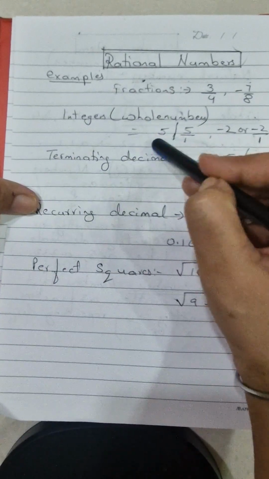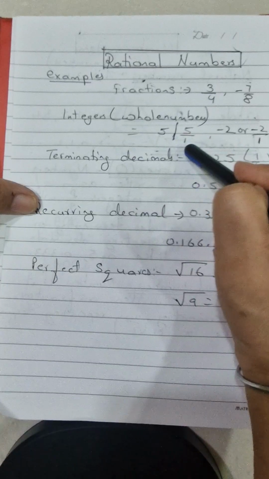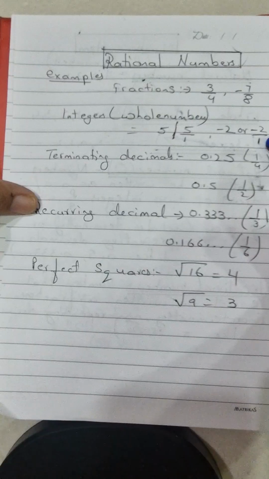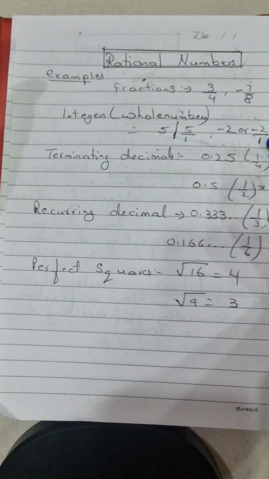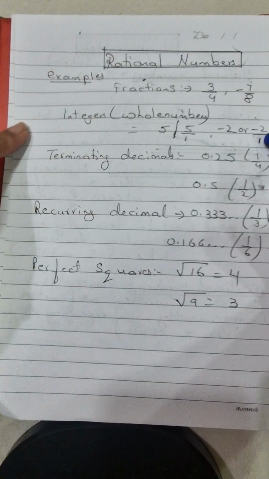Because we can write 5 as 5 over 1, it can be written in fraction form. Or if I say -2, we can write -2 over 1. That's why they come under the category of rational numbers. So the first category is fractions, the second category is integers.